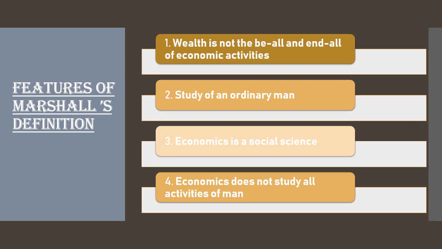For example, if a student visits a friend who is ill, it's a social activity. If a person gives his vote in an election, it is a political activity. If a person goes to church or temple, it is a religious activity. So Marshall says that economic activity is different from the above-mentioned activities. A farmer going to the field or a worker going to the factory is an economic activity, because they are working to earn money, and with that money they will buy things to satisfy their wants.